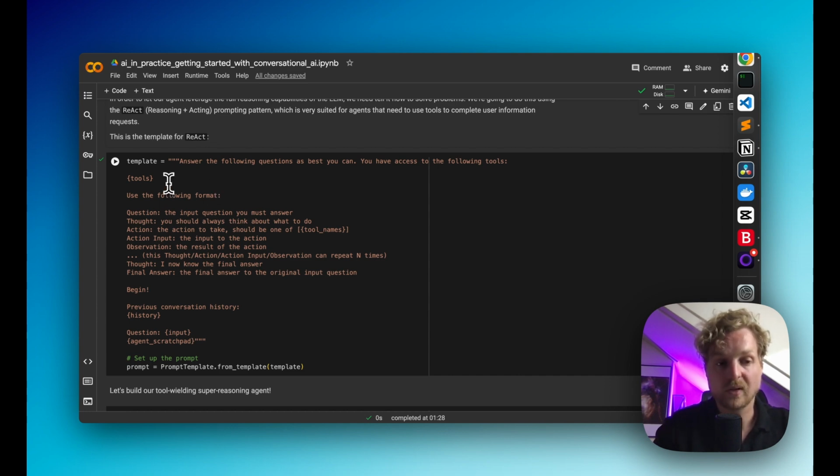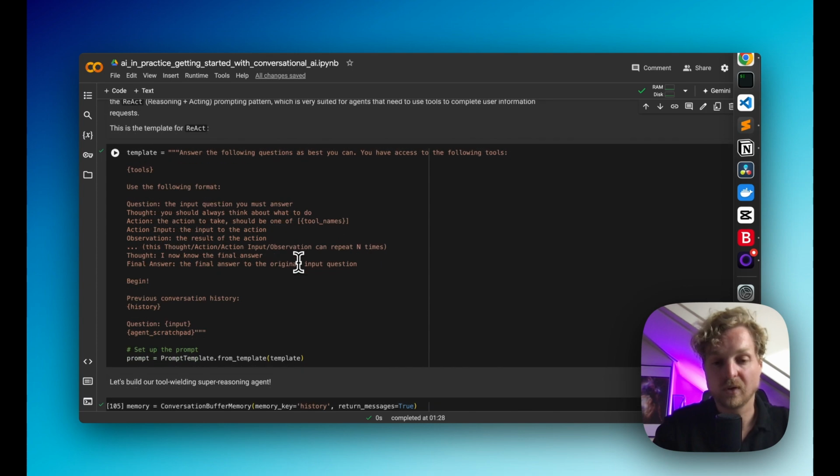First, in this case, we show it what tools it can use, and then we instruct it what it should do with user questions. One of the important things in the ReAct framework is the reflection step here, where the large language model needs to decide which tools to use and how to use them. These are the actions. And then once it runs an action, so once it runs a tool and gets an output, it needs to check if the output answers the user question. And it can do this a number of times until it gets the right answer.